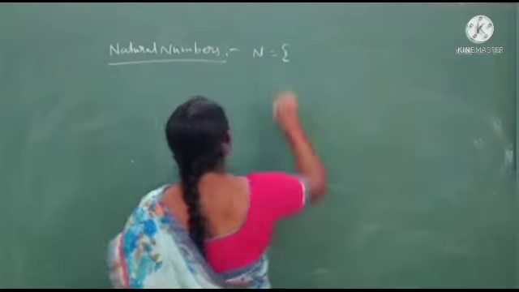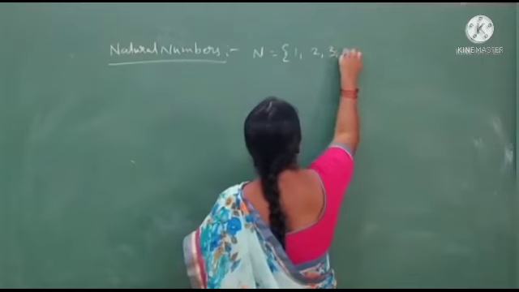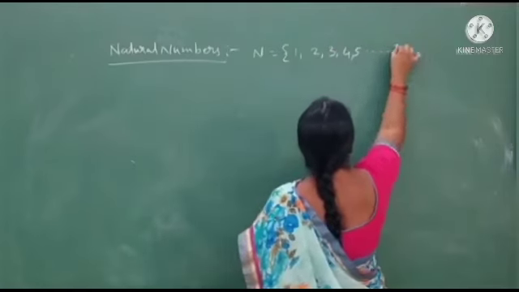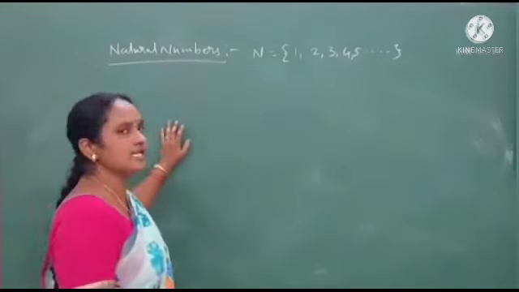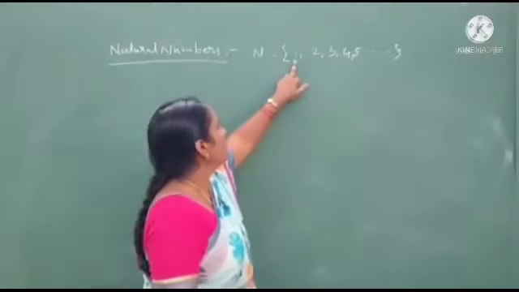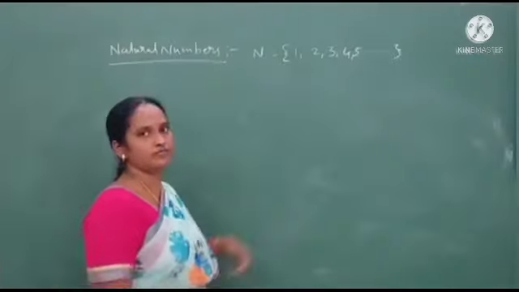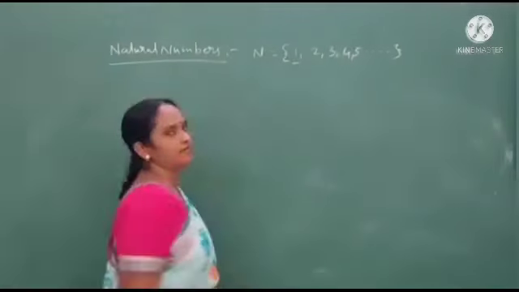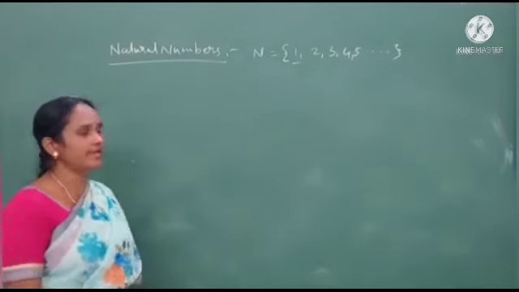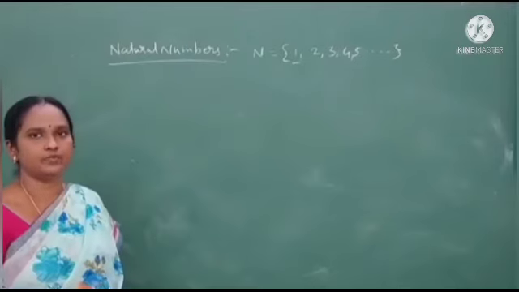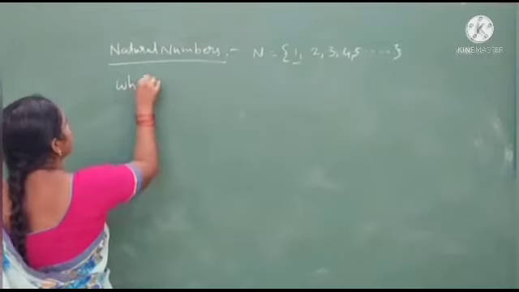The set of natural numbers is written like this: 1, 2, 3, 4, 5 and so on. This is the natural numbers set. Okay, students. In the natural numbers, the least natural number is 1, and we don't know the greatest natural number in this set. Okay, and after that we will go for the whole numbers.